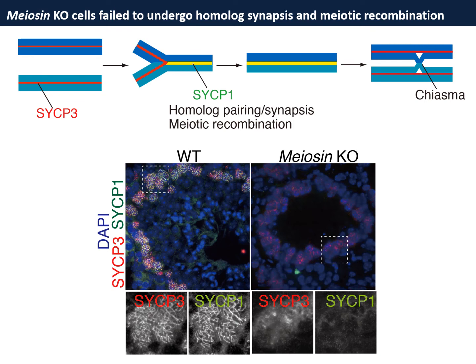Here's another data. In wild type, homolog chromosomes undergo homolog pairing and recombination to form bivalent chromosomes during meiosis 1. SYCP1 is a marker of homolog pairing. As you see, the knockout cells did not show any sign of homolog synapsis. This indicates that meiosin knockout cells failed to undergo homolog synapsis and meiotic recombination.